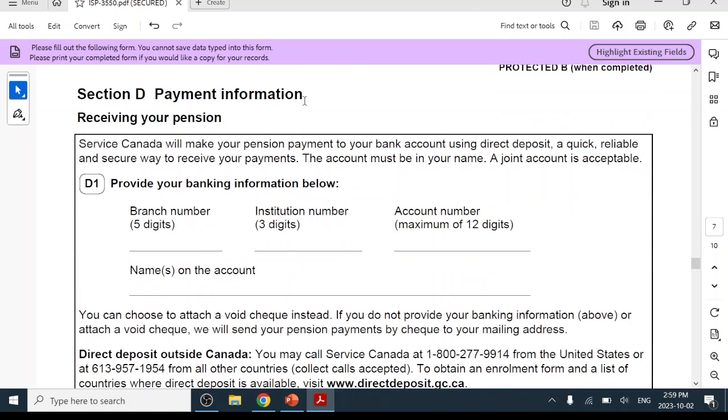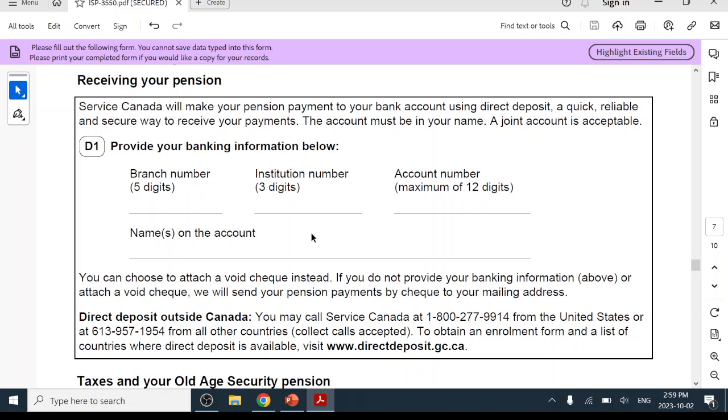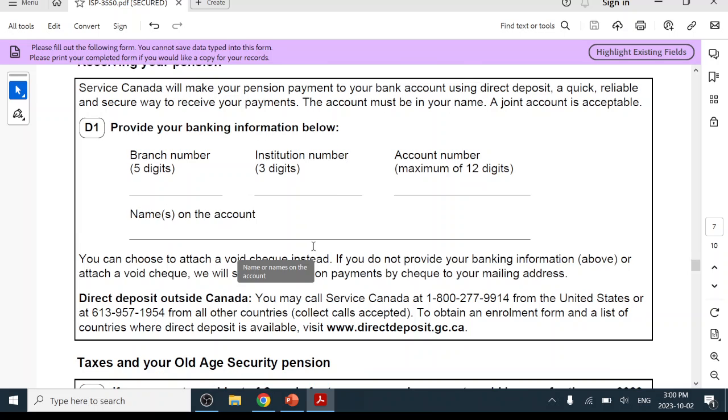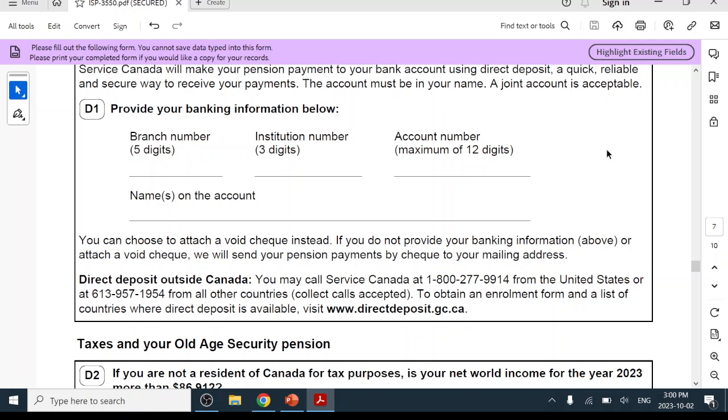Section D, payment information. You need to provide the banking information, and later the government will pay the money directly to your bank account. So they need the bank number, institution number, account number, and the names on the account. But if you don't want to fill in that part of the information, that is okay. You just attach a void cheque.